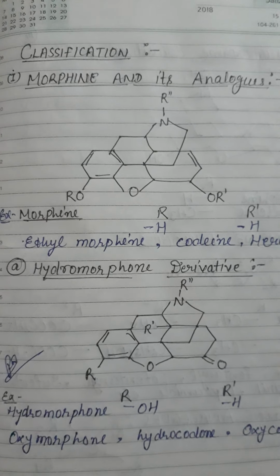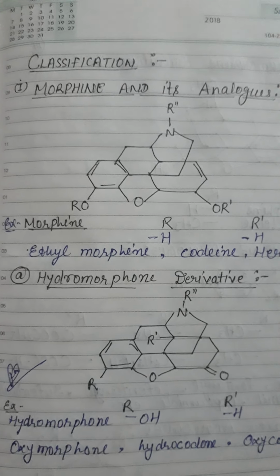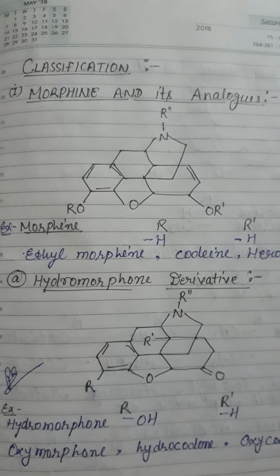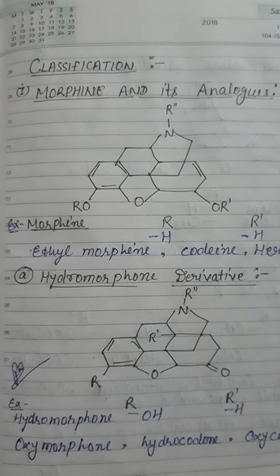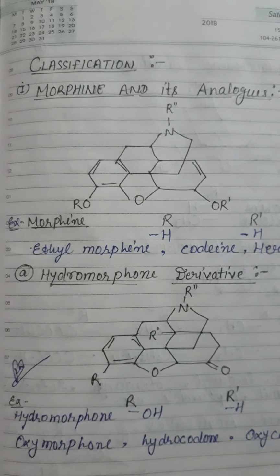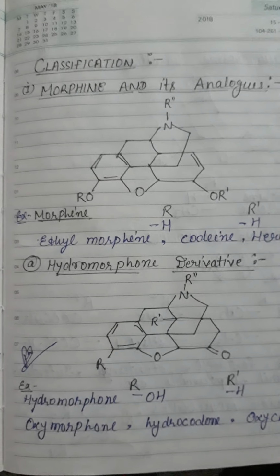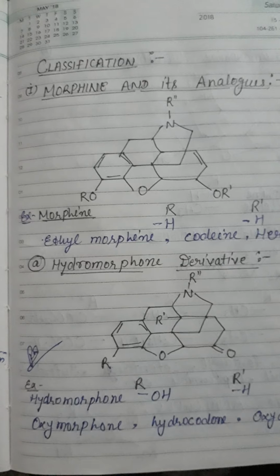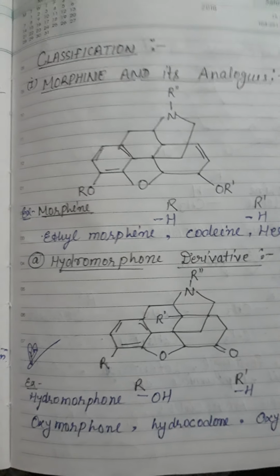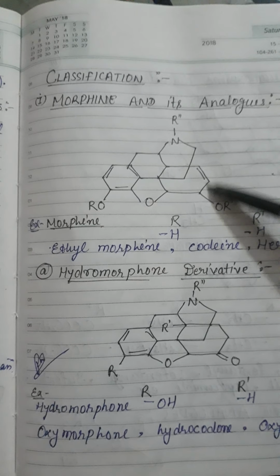Today we are going to discuss a topic, that is classification of opioid analgesic drugs, that is narcotic analgesics. First of all, the classification of these drugs: these are divided into some categories. So number one category is morphine and its analogs. This is the structure of morphine drugs, and these are the sites.